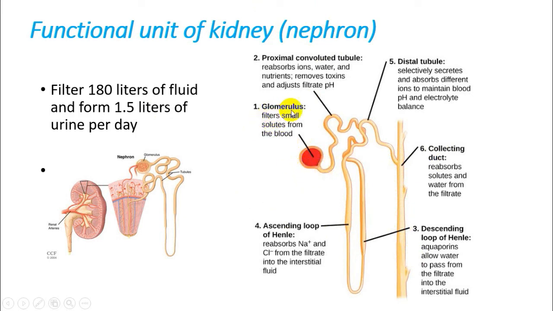So inside the nephron, in six steps, the blood is filtered. The first filter is the glomerulus, which filters the small solids from the blood, then sends the waste particles to the second part, which absorbs some ions and water, and again sends them to the third part, which passes some water to the interstitial structure. Again, the waste products are sent to the ascending loop, where they also get absorbed. Sodium and chlorine are absorbed in that part, and like this, different filtration stages are involved in the nephron filtration system.